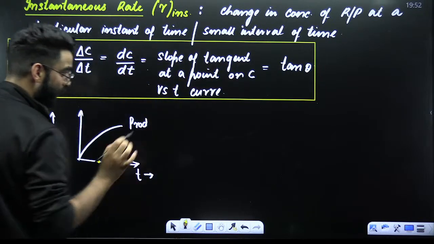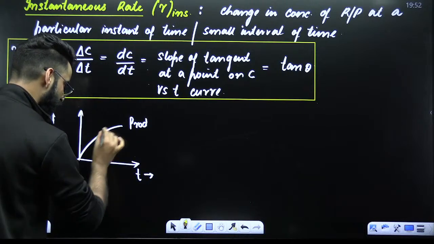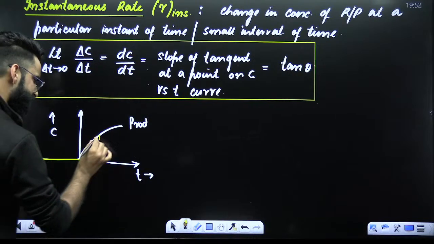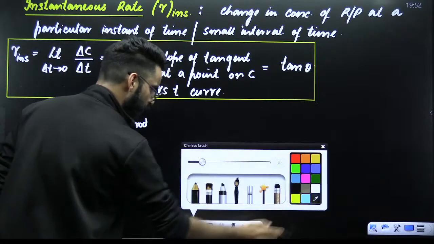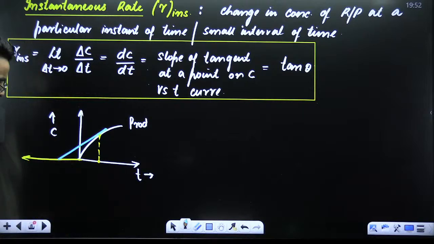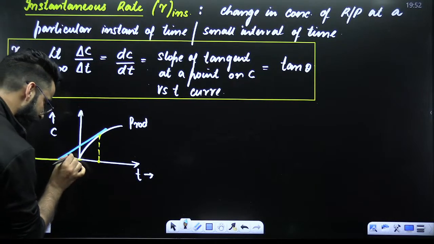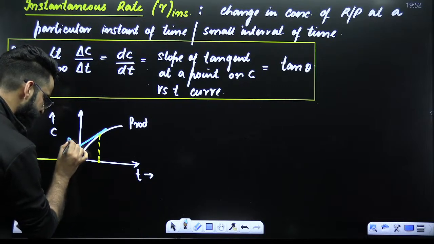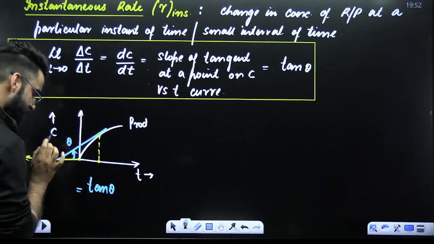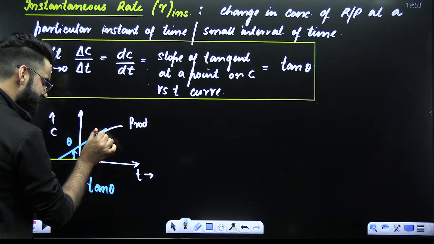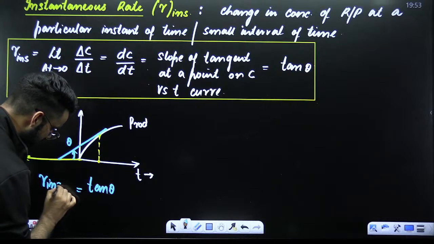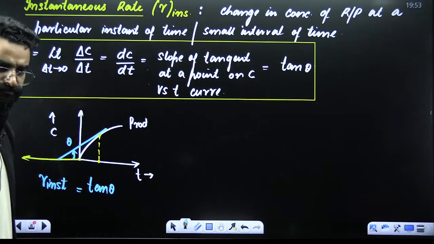Slope of the tangent at a point on concentration versus time curve. This is your concentration versus time curve, right? Slope of the tangent. Let's draw the tangent at this point. When we draw the tangent at this particular point, we just need to get its slope. How do we get its slope? Get this angle first of all. It is theta, right? And tan of this theta is going to give us the slope of the tangent at this particular point. And slope of the tangent at this point gives me what? Instantaneous rate of reaction. So this is how I'm going to calculate instantaneous rate of reaction, right?